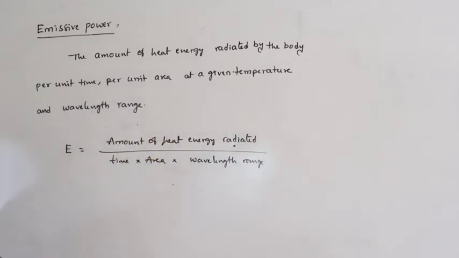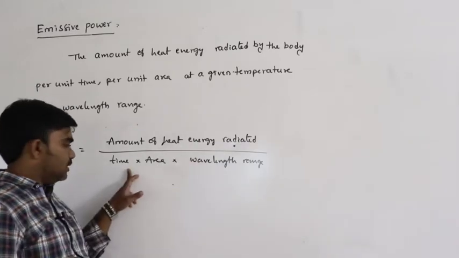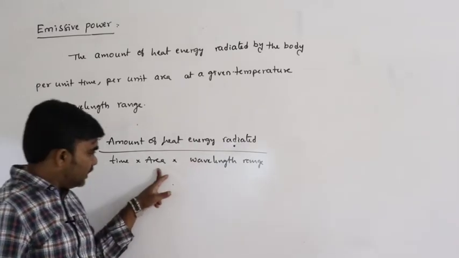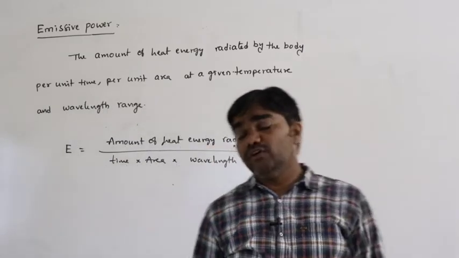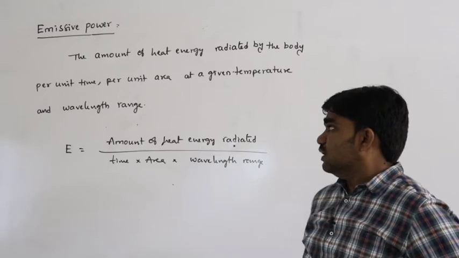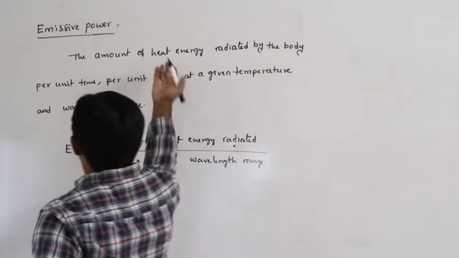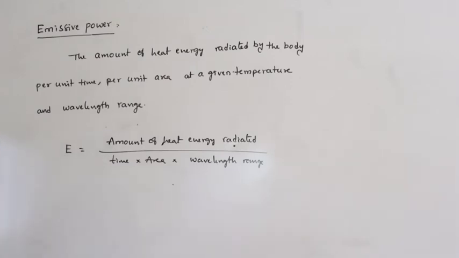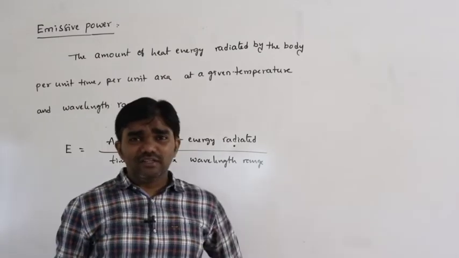So that is the emissive power: the amount of heat energy radiated divided by time, in a given area, in a given wavelength range. This is called emissive power.